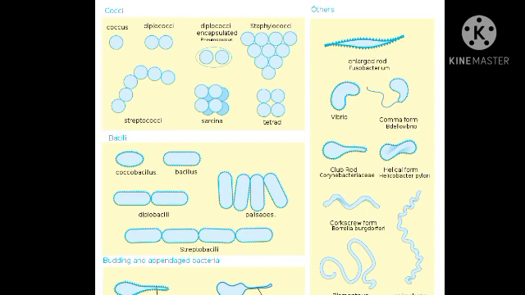Now we'll see the budding bacteria. What is budding bacteria? Rhodomicrobium. These are the budding bacteria.